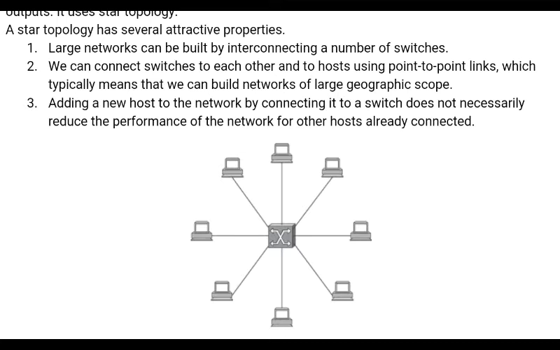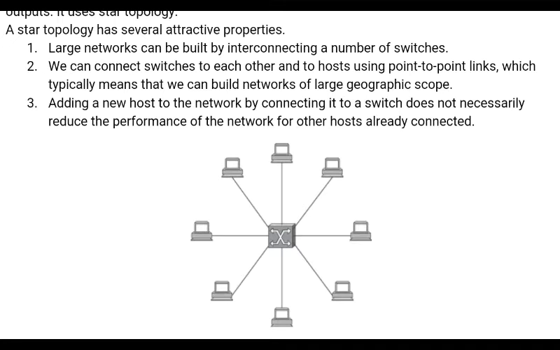Is it clear? The switch has a number of inputs and outputs. There is a fixed number of input and output ports, which limits the number of ports that can be connected to a single switch. In the market, switches are available depending upon how many hosts you want to connect: either 8 port, 16 port, or 32 port. So that is the number of hosts you are going to connect, using point-to-point links. All these hosts are connected to the switch using point-to-point links.